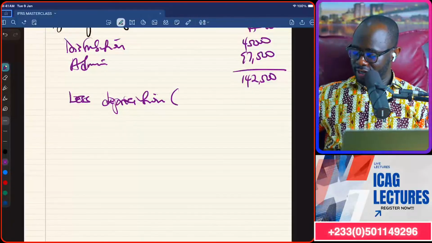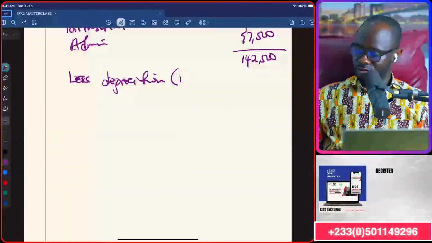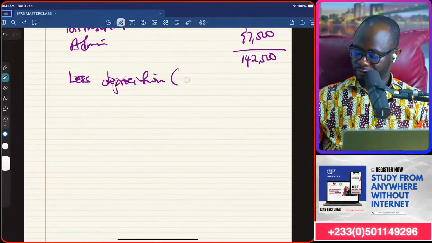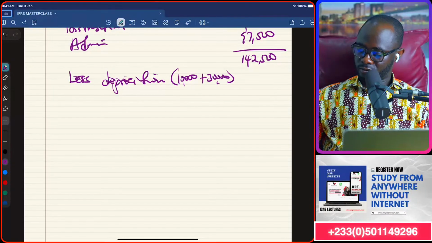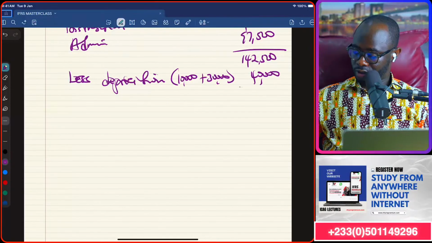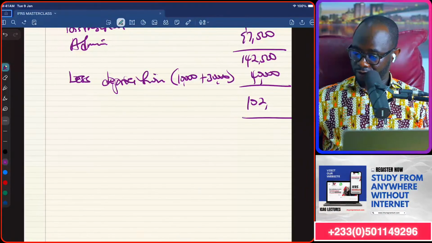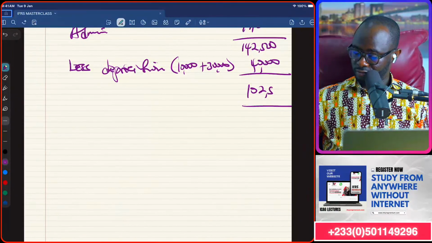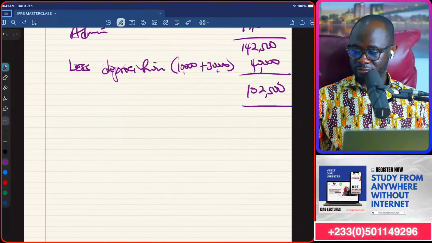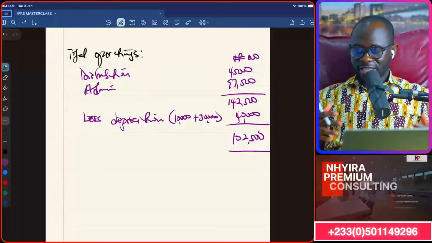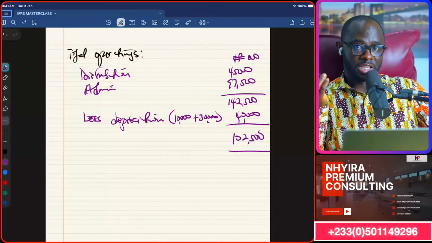And the depreciation is 10,000 plus 30,000, which is 40,000. So in total, we'll have 102,500 for us there. So that is the operating expenses on cash basis charge for the year.